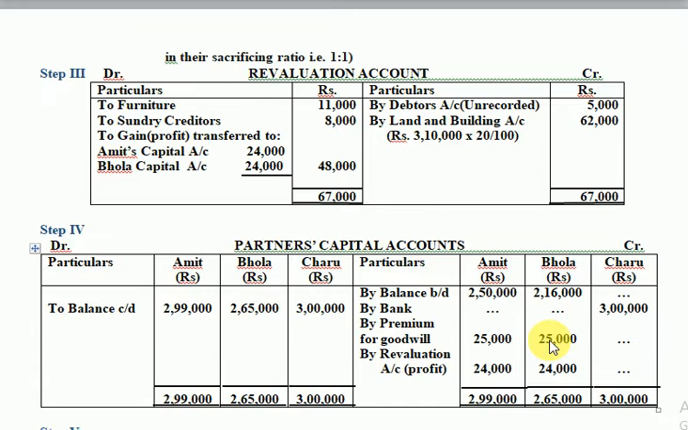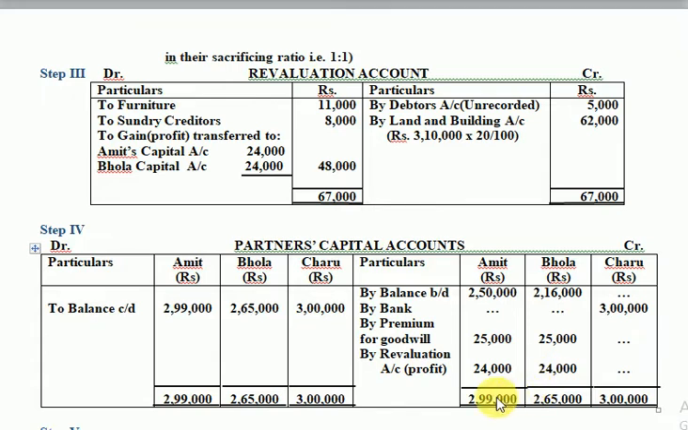And the last posting in the revaluation account should be for revaluation profit, which is coming from here. This profit has to be transferred to the credit side of partners capital. So here is by revaluation account. In bracket, to remember, you should write profit initially. Later on you will learn this. So this 24,000 is written in their column, 24,000. Finally, all the postings in the partners capital account are done.